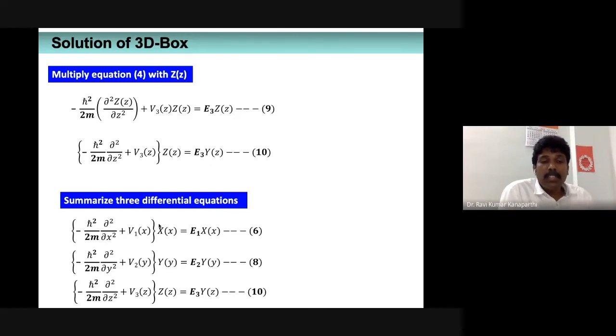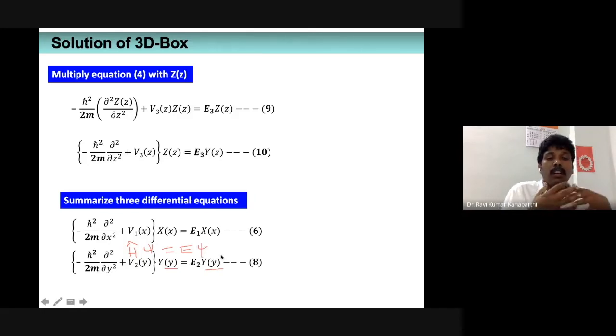Similarly, I will extrapolate this discussion to expression number 8. There also you can see only y variable terms are there. There is nothing else. So this is of the form H psi is equal to E psi. What is this? This is a simple time-independent Schrodinger wave equation, as if the particle is moving only in the y direction.